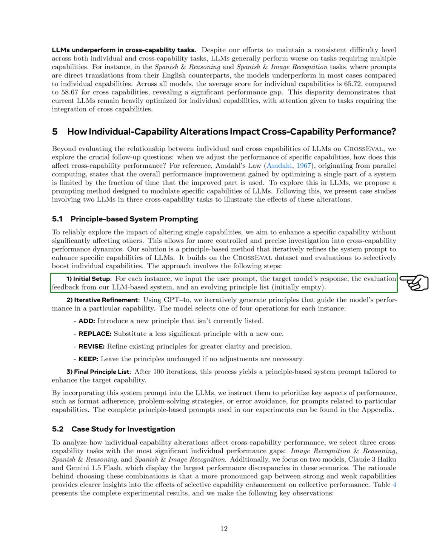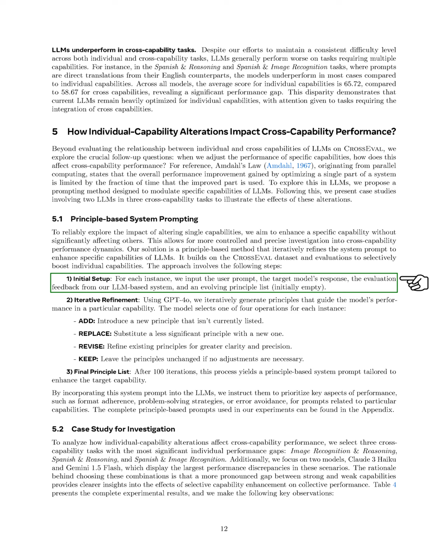For instance, in the image recognition and reasoning scenario with Claude 3 Haiku, focusing on reasoning improves it by 2.85 points, but the weaker capability, image recognition, decreases by 0.99 points, resulting in an overall performance drop of 3.46 points. Conversely, when we focus on image recognition, it improves by 3.71 points, the stronger capability decreases by 1.36 points, and overall performance increases by 4.58 points.